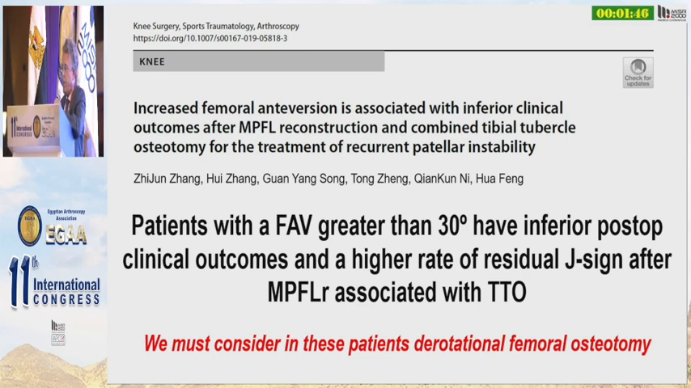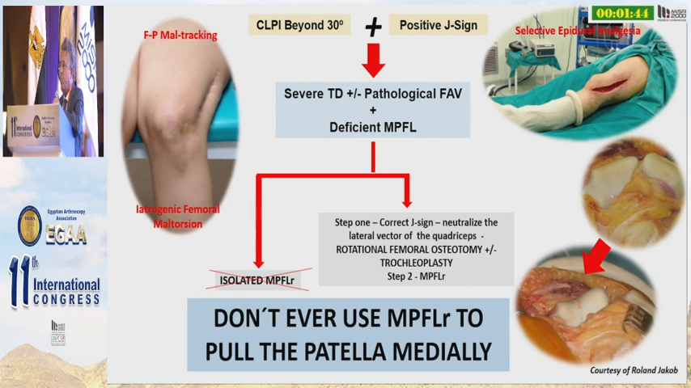So, we must consider in these patients the rotational femoral osteotomy. CLPI beyond 30 degrees associated with a positive J sign is indicative of the presence of severe trochlear dysplasia and/or pathological femoral anteversion and a deficient MPFL. In these patients, an isolated MPFL reconstruction is not enough to achieve good clinical results.